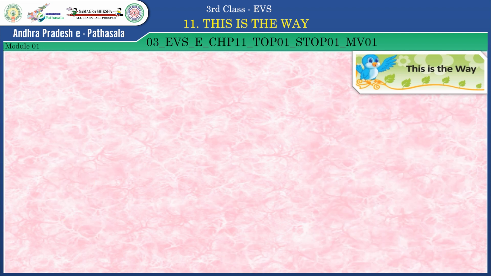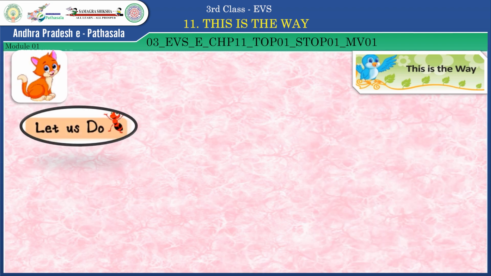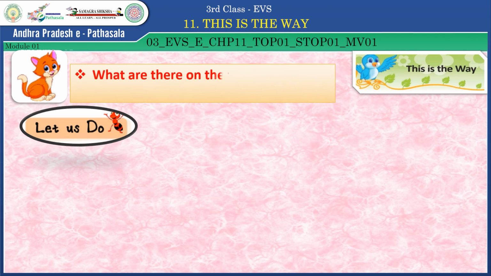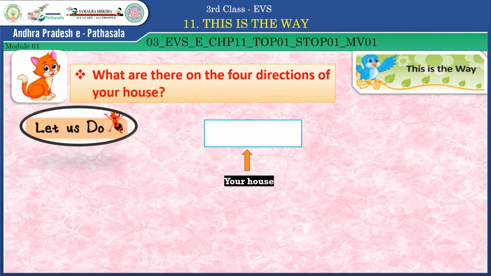Now children, let us do another activity. What is there in the four directions of your house? So imagine that your house is in the middle. In the north direction, what is there to your house? Write it down in the empty box. What is there in the south direction to your house?